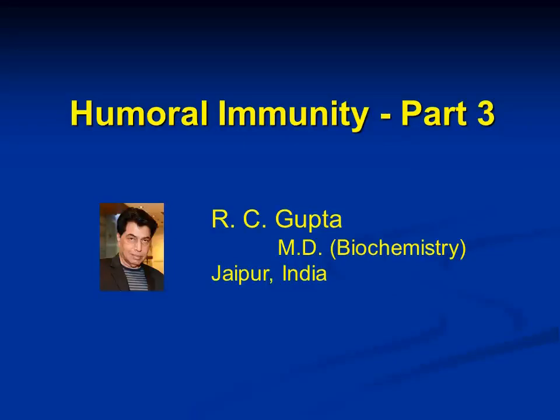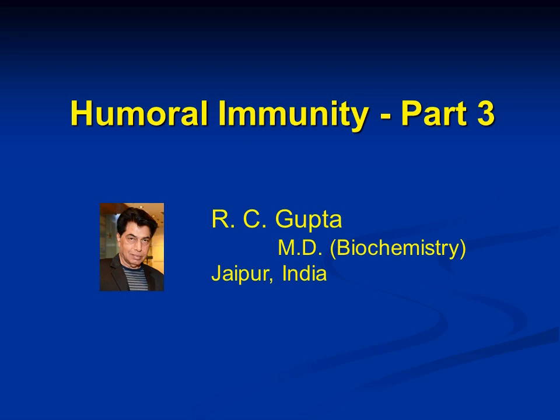We have seen that our immune system can synthesize millions of different antibodies. These antibodies are synthesized by B lymphocytes and they get inserted in the cell membrane of the B lymphocyte. They are now known as antigen receptors.